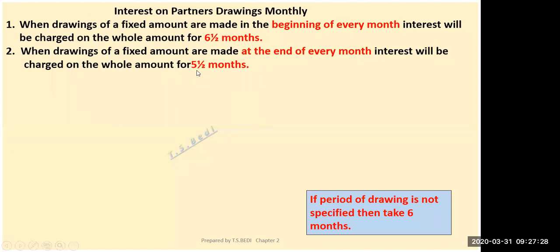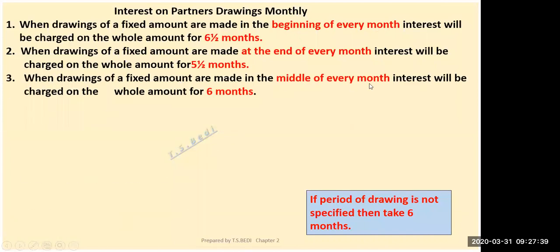You have to remember these two, the red mark ones. Beginning of every month, it is 6.5; end of every month, it is 5.5. And if it is given in the middle of every month, say the 15th of every month, as regular drawings, then the time period will be 6 months. 6 months means 6 by 12, and 5.5 months means 5.5 by 12, because you are taking monthly, so you have to divide by 12. So these are the interest on partners' drawings monthly.